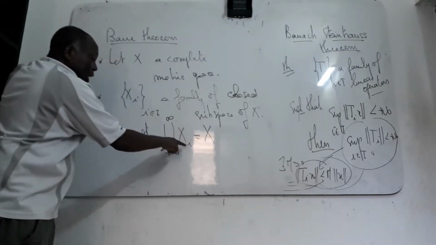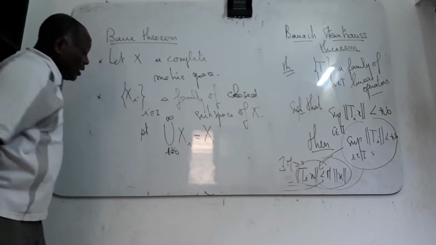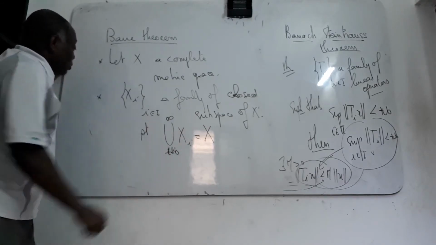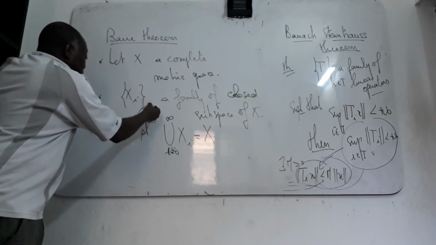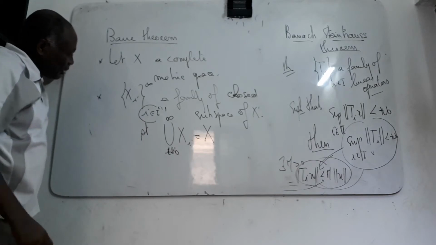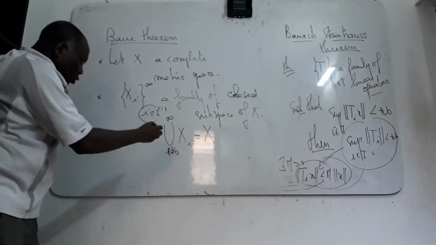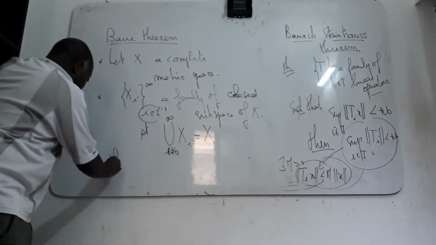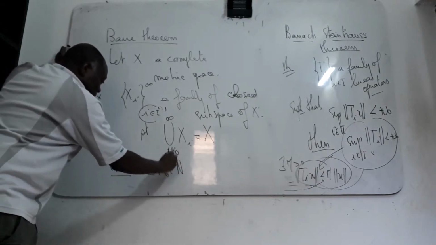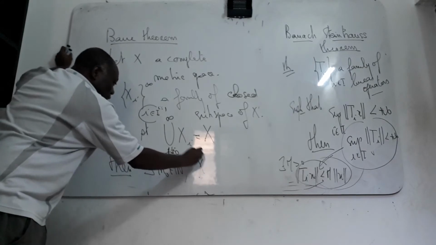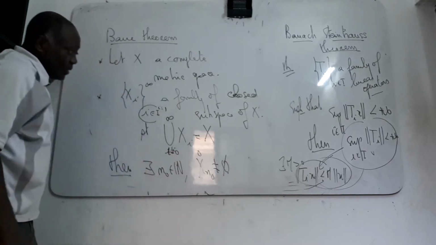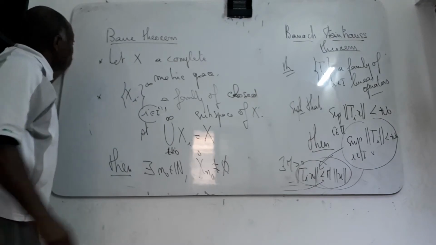That means that the S_n cover X. This one must be the one, I can say n belongs to infinity. So your family is wonderful. Then you have this condition: there exists n0 such that the interior of S_n0 is not empty. That is the Baire theorem.